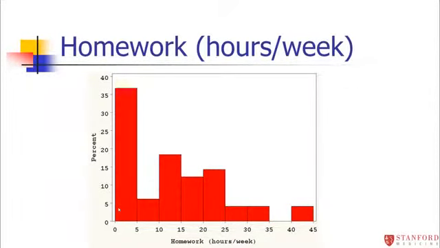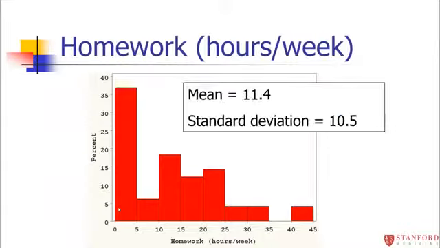Let's look at some of the example data from my Stanford students. So here's the distribution of homework again in hours per week. And we saw in an earlier module that the mean homework was 11.4 hours. The standard deviation for homework was actually 10.5 hours. So that's a pretty big variability, right? On average, students are doing about 11 hours of homework, but the average variability is 10.5.